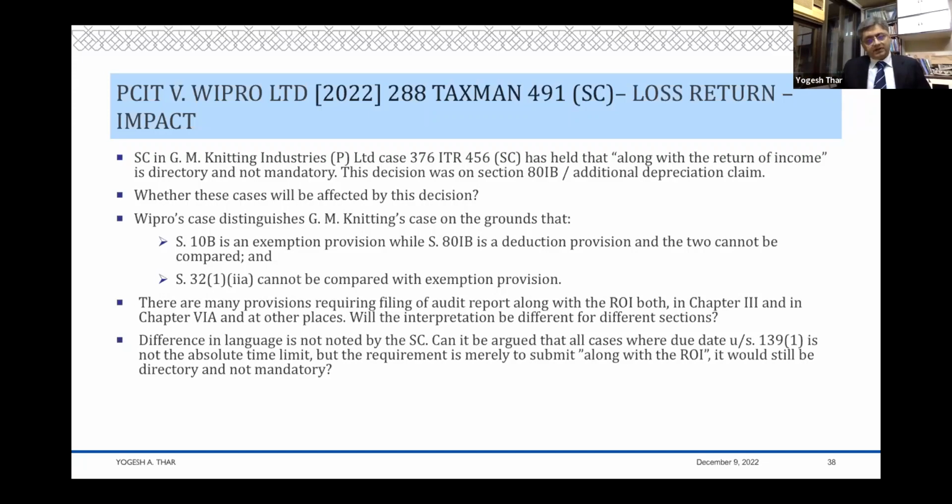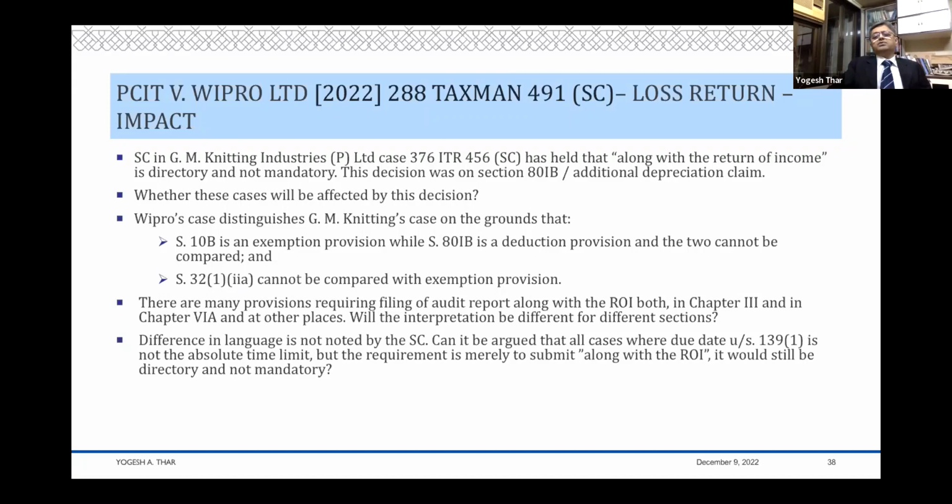proceedings. So the Supreme Court approved the various High Courts' principle that this "along with the return of income" is only directory and not mandatory, so long as you give it in the course of assessment proceedings, because return of income is not a point of time, but is an entire process of assessment, right from the date of filing till the date when the assessment is made.